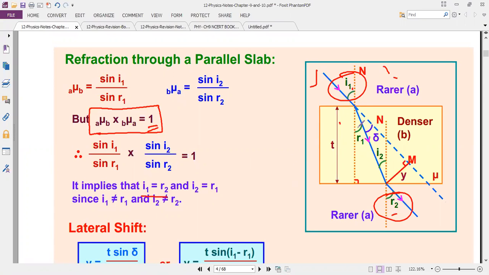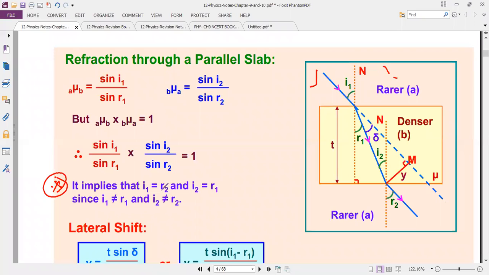Next, i2 means the incident ray of the second medium, the denser medium, and r1 is the refracted ray of the first medium. Both are equal. i2 equals r1. Did you understand this point? If you have any doubt, you can ask me up to this much. Shall we go to the next step?